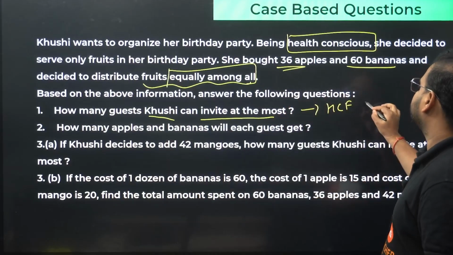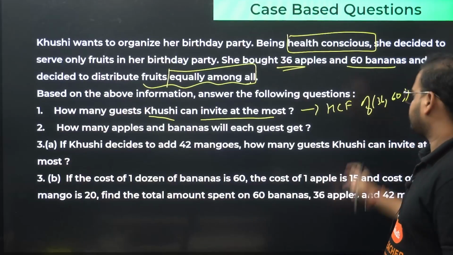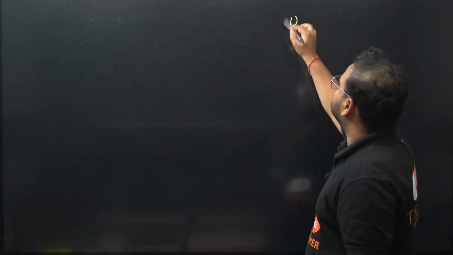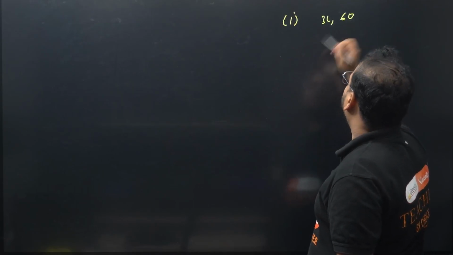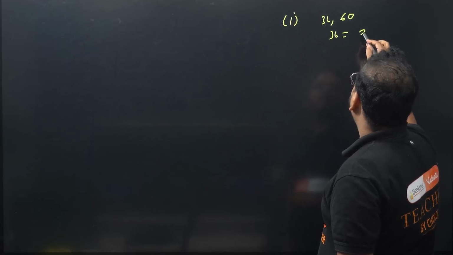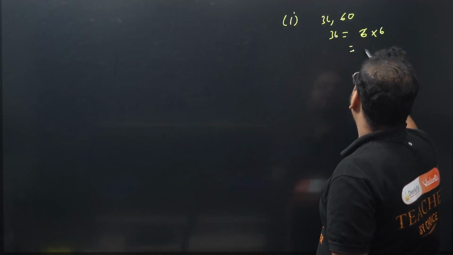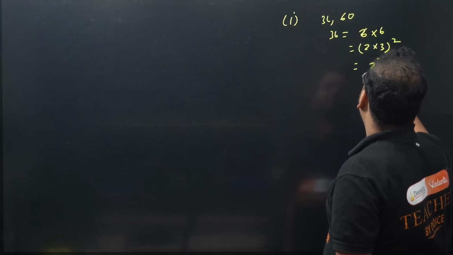So HCF of 36 and 60 is the first step. Solve here. HCF of 36 and 60, right? You can see over here we have 36 as 6 into 6, so we have 2 square and 3 square.